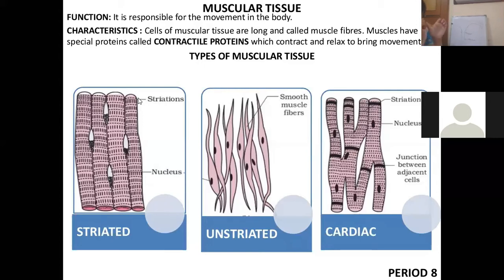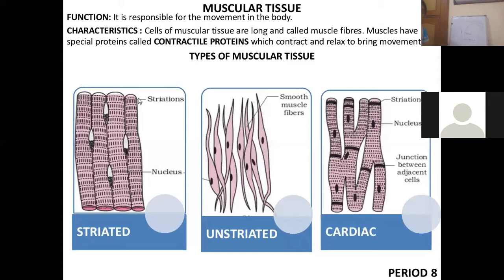While doing a movement, one part has to relax and one part has to contract. Only then will the movement arise. These striated muscles are long, cylindrical and unbranched, and they are multinucleated, like the muscles of our limbs and jaws and everywhere. These are known as striated muscles.